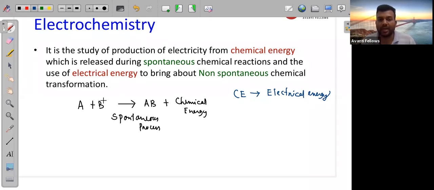Okay, so that's why when A plus B gives AB, we are getting chemical energy, and whenever chemical energy is converted, we can convert it into electrical energy. That will be your spontaneous process.